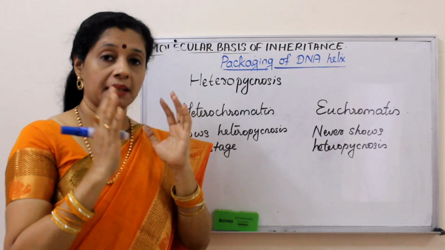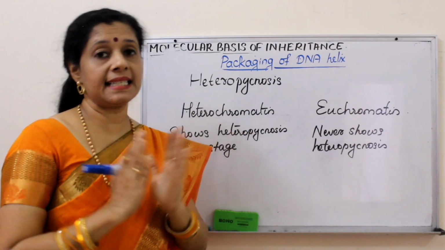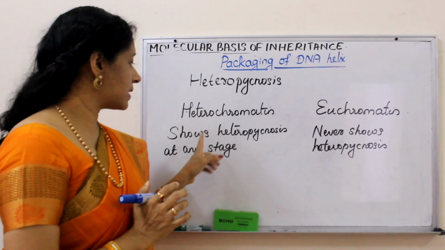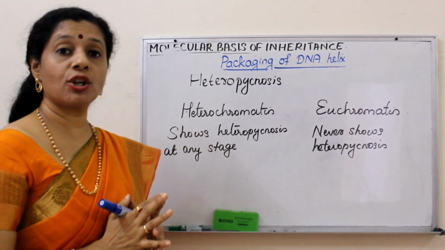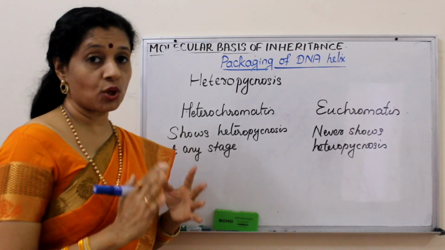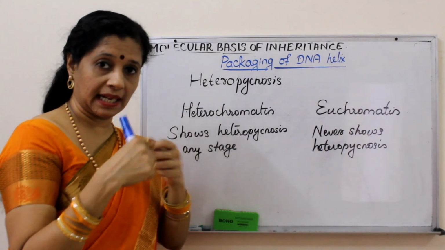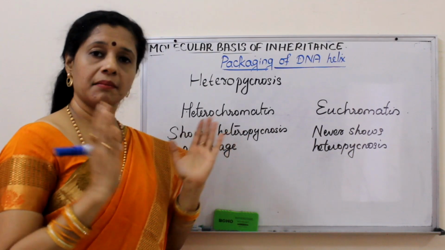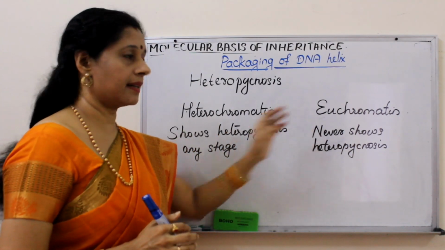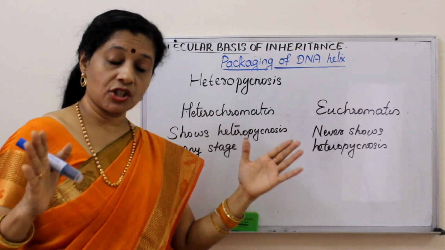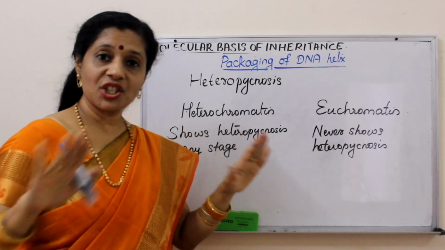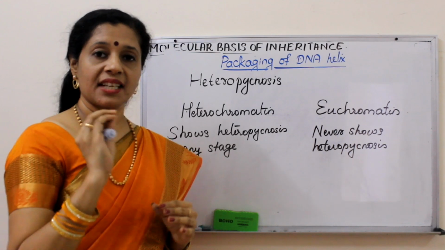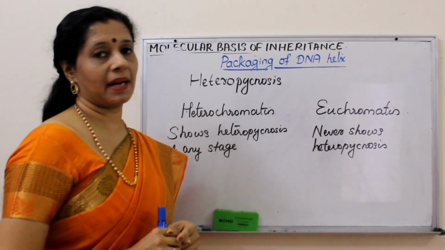That part can be there at any stage of the chromosome during the cell cycle. So such parts are called heterochromatin. That means they show this heteropyknosis or supercondensation at any stage. It may not be always there, but at any stage. Whereas there are certain regions of the chromatin that never show the supercoiling or condensation, they are loosely packed. Such a region is called euchromatin.